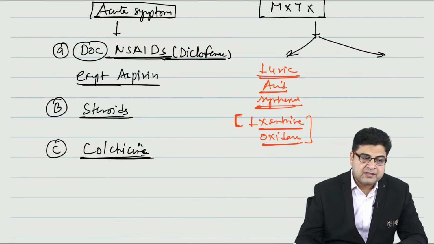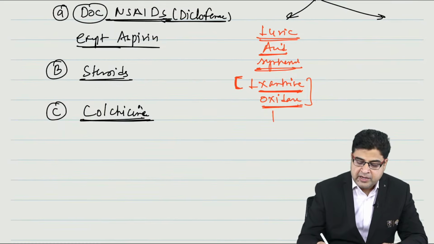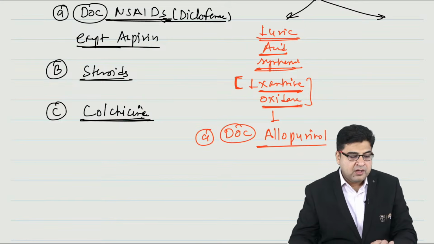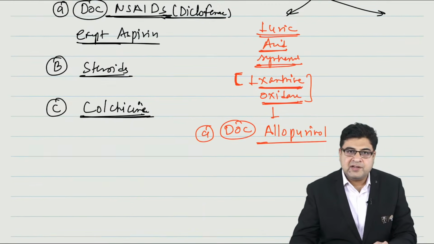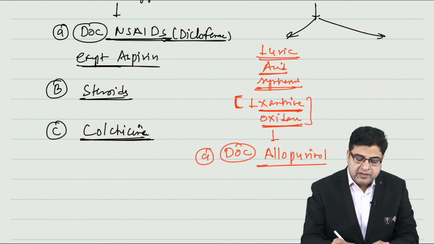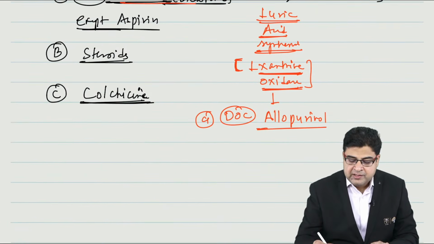The overall best medicine for maintenance treatment of gout is allopurinol. This question was asked in your December exam. Allopurinol is the best medicine for the treatment of gout. In an acute attack we will give NSAIDs, but for maintenance treatment, allopurinol is the best medicine to be given.